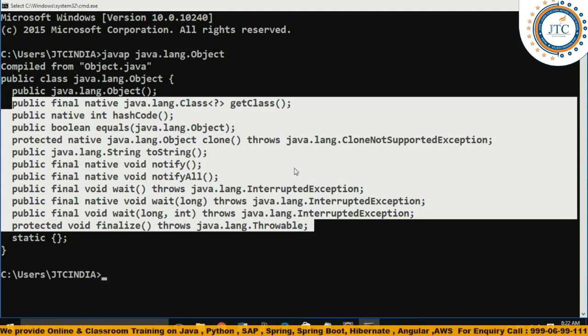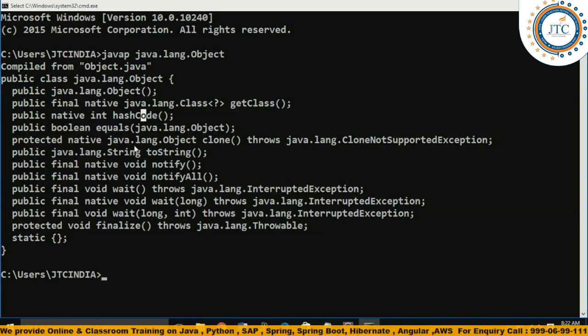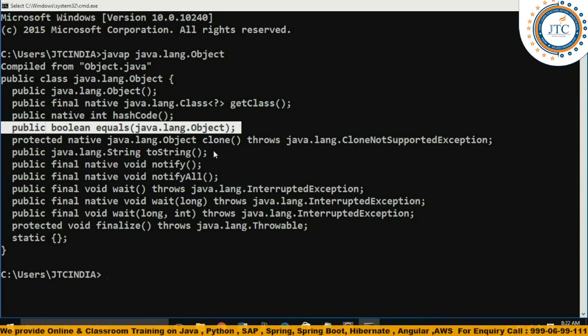Inside that, the methods are, one is the toString method. See, there are a number of methods, but at this time we are talking about the toString method. Hope you are able to see this clearly. Second method is your equals method, guys. So one is toString and second one is the equals method, right?